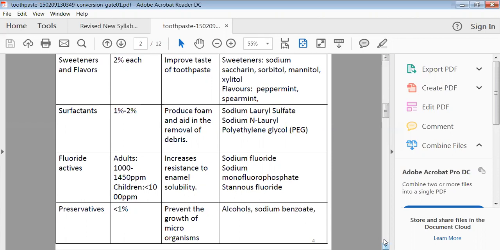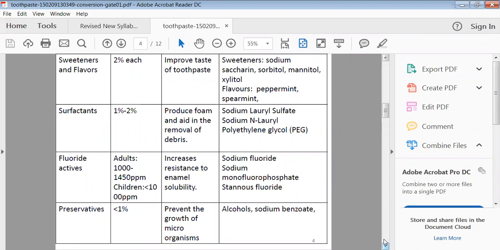Anyone can be added. Then another important ingredient of the toothpaste is the surface acting agent. It is used in 1 to 2%. These surface acting agents have two types: primary surface acting agent as well as secondary surface acting agent. The primary surface acting agent has the ability to loosen the bond between your stain and the teeth. So it will try to loosen the bonding of these stains, and with the help of your abrasive agent, it will be easy to remove that stain.